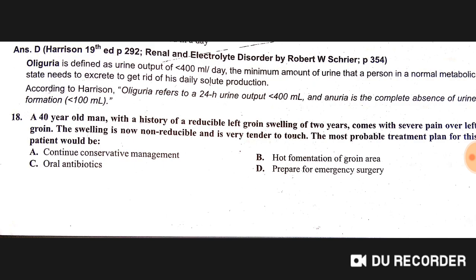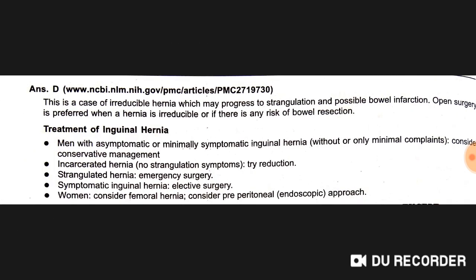So the answer is D. A 40-year-old man with a history of reducible left groin swelling of 2 years comes with severe pain over the left groin. The swelling is now non-reducible and very tender to touch. The most probable treatment plan for this patient would be to prepare for emergency surgery. D option is right. Let's discuss. Irreducible hernia may progress to strangulation and possible bowel infarction. Open surgery is preferred when a hernia is irreducible or there is any risk of bowel resection.